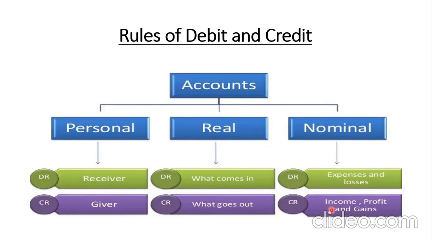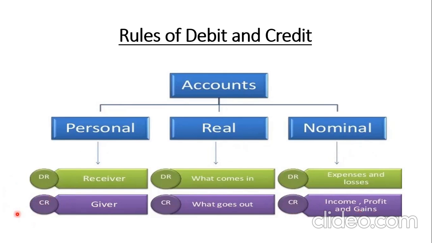Now, if it is difficult for you to remember, I'll give you a simple trick: in every account, with C, there will always be G. So, if you are crediting under the personal account, you are crediting the giver; under the real account, you are crediting what goes out; and under nominal account, you are crediting income and gains.